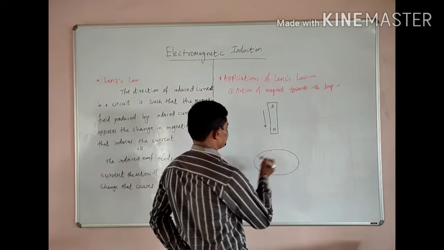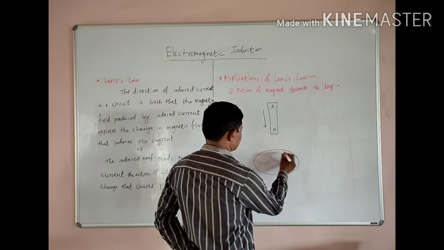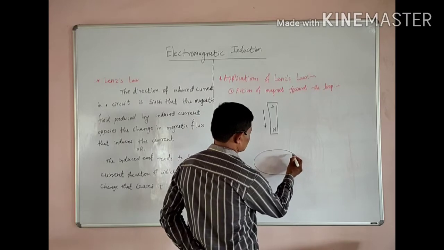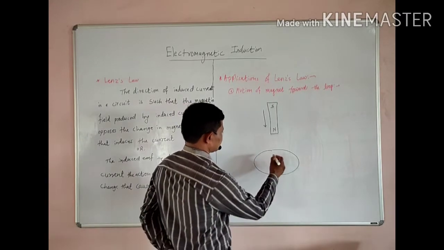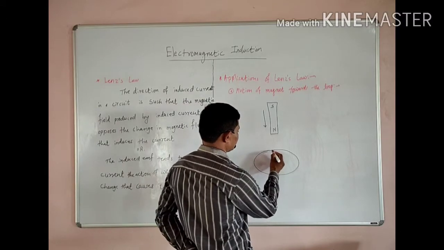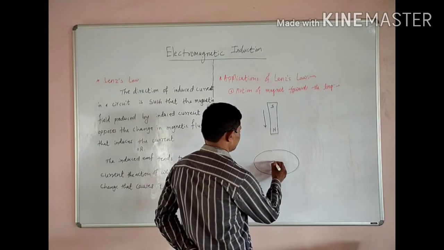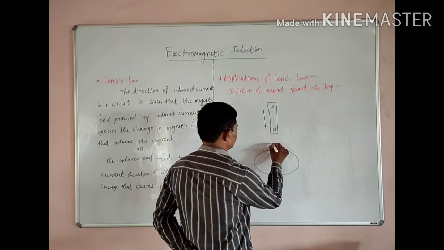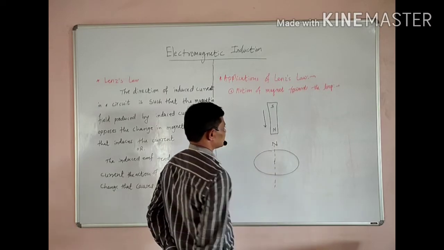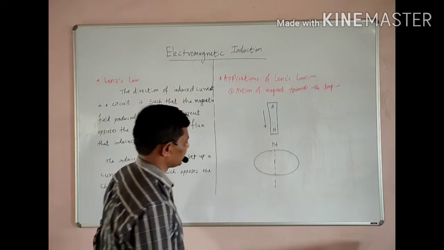Clear? Then the magnetic lines of force are set up here in such a way that a magnetic dipole is formed at the center, whose north pole faces the north pole of the bar magnet.